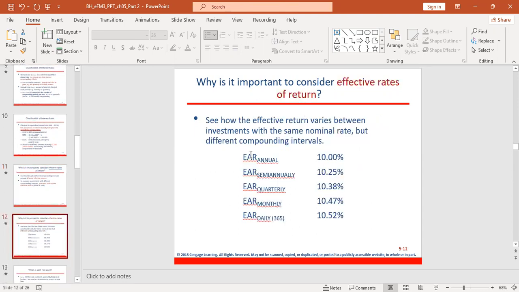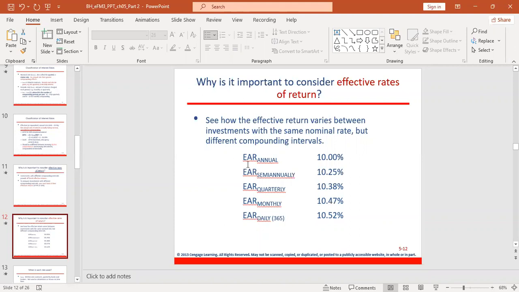For example, you can see when compounding is annual, the effective annual rate is 10%. When compounding is semi-annual, the effective annual rate is 10.25%. When compounding is quarterly, it's 10.38%. So as the frequency of compounding increases, you can see that the rate also increases.